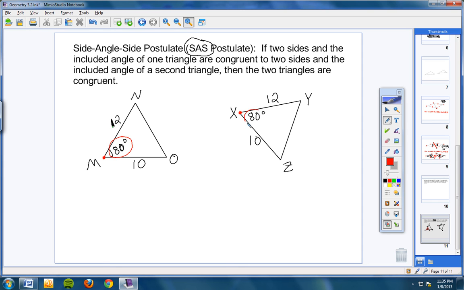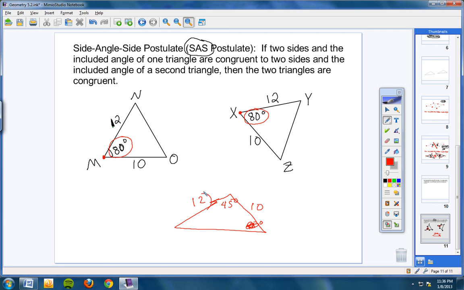So if you have a triangle like this, and you have a side here, we'll say it's 12, and a side over here that's, I don't know, 10, and you have an angle down here that's 45 degrees, you do not have side, angle, side, because this angle that you have right here is not the angle that is formed by these two sides touching. This 45 degrees would have to be right here. Then you have side, angle, side. So I hope you understand that. The angle we're talking about has to be the angle that's right where the two sides touch each other right here. Okay, so this is called the side, angle, side postulate.